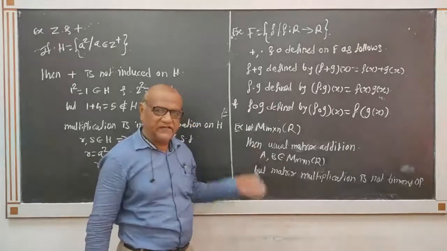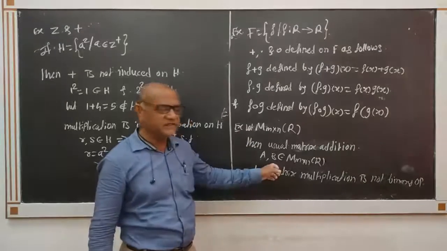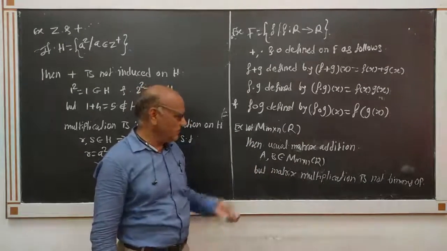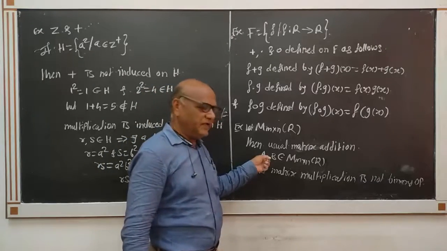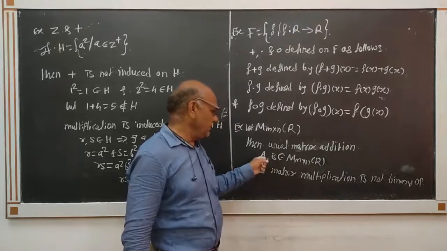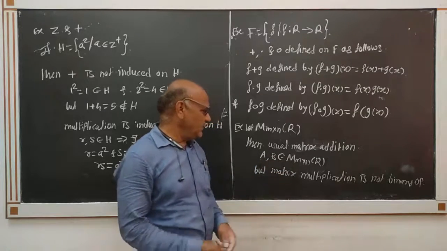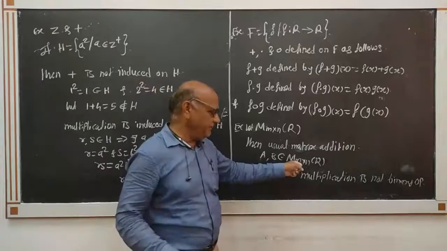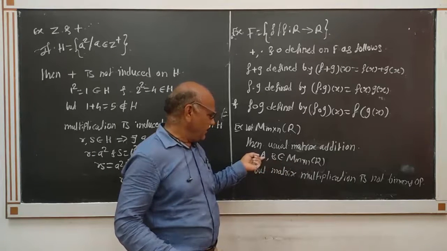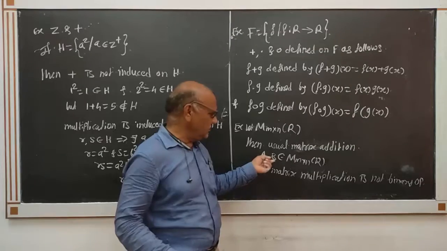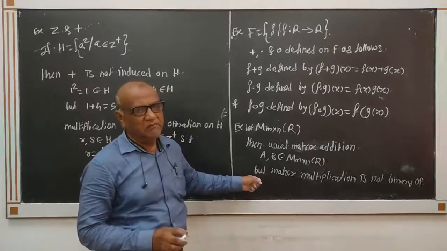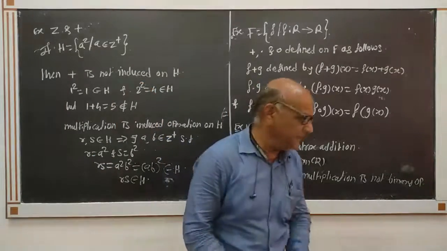A is an m by n matrix, B is an m by n matrix, but the product does not exist because the columns of A are not equal to the rows of B. Here the columns of A is n and the rows of B is m. The product exists if the number of columns of A is equal to the number of rows of B, and so it is not a binary operation.